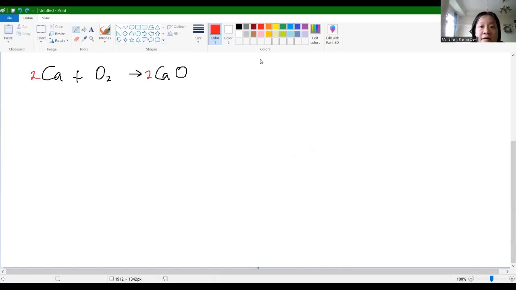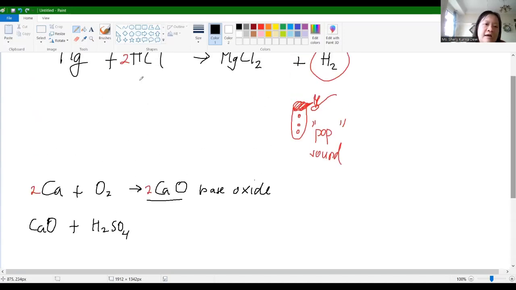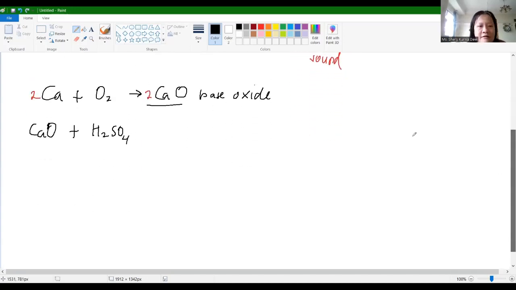And then the neutralization process. Okay, this is base oxide. All metals will make base oxide when they react with oxygen. Okay, this base oxide can be neutralized. For example, I use this one, this is acid, sulfuric acid. This is also acid, hydrochloric acid. Okay, this will form neutralization.